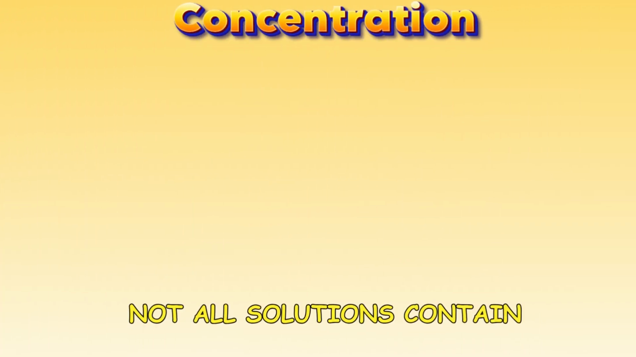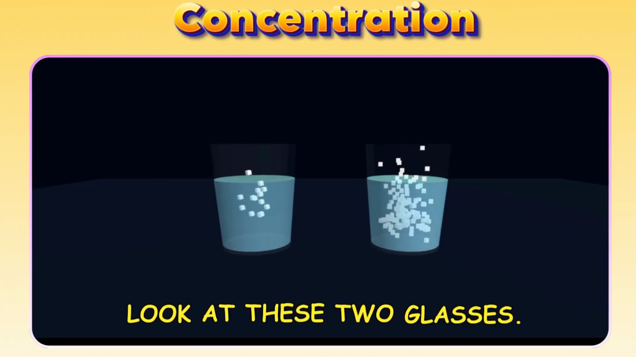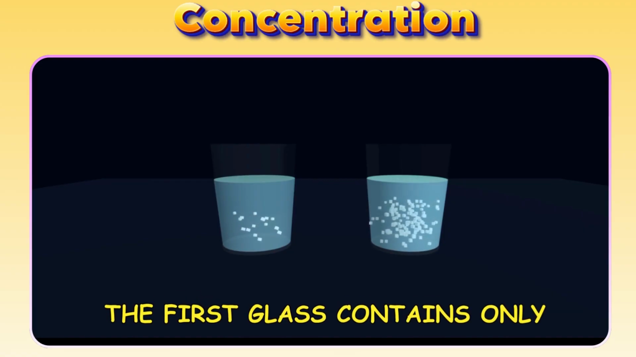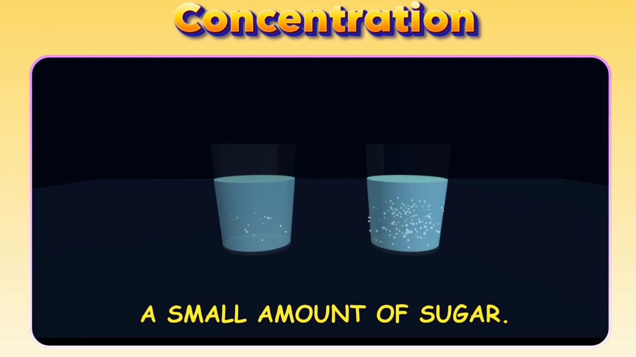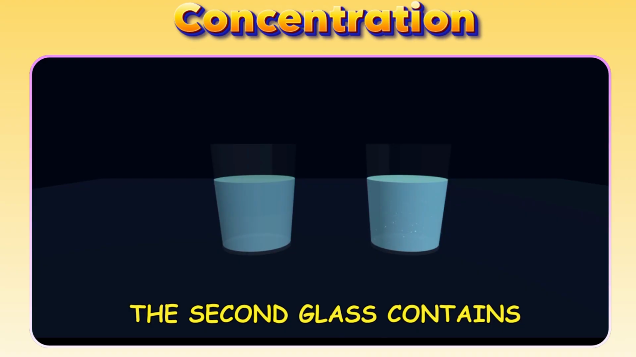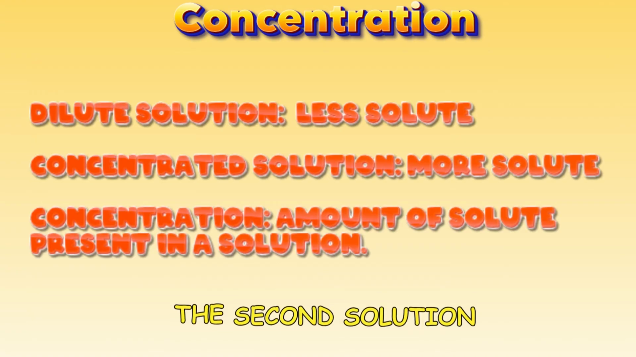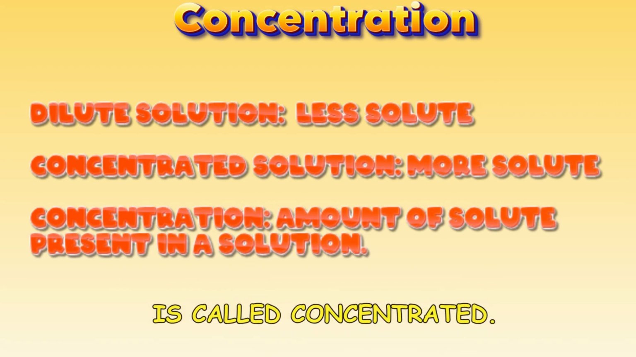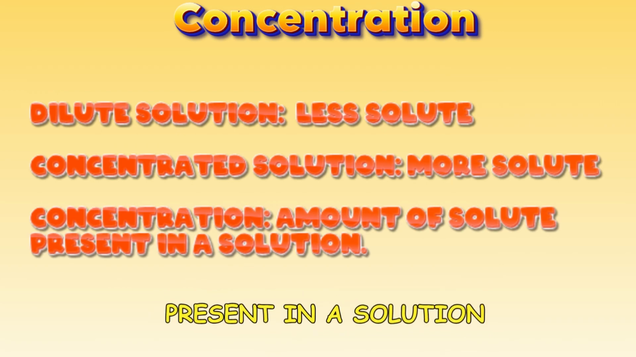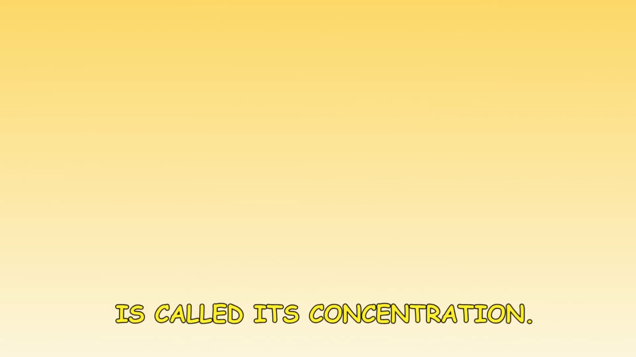Not all solutions contain the same amount of solute. Look at these two glasses. The first glass contains only a small amount of sugar. The second glass contains much more sugar. The first solution is called dilute. The second solution is called concentrated. The amount of solute present in a solution is called its concentration.